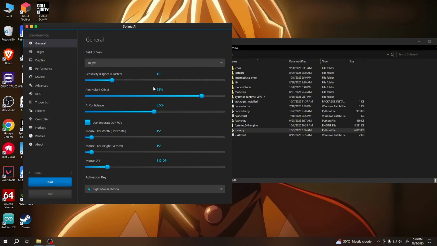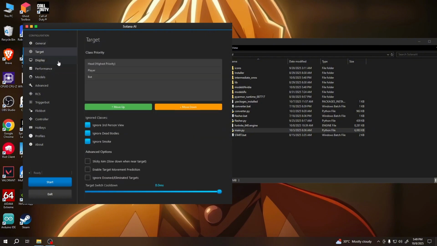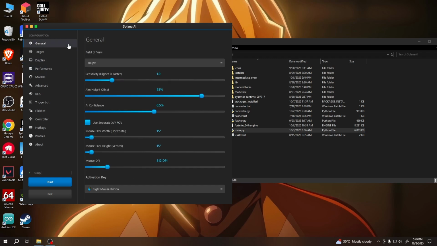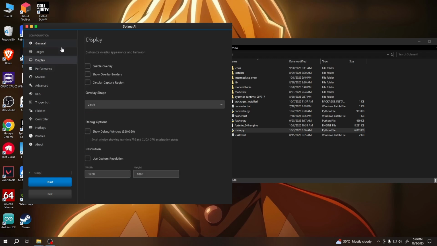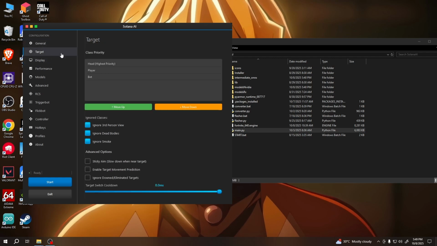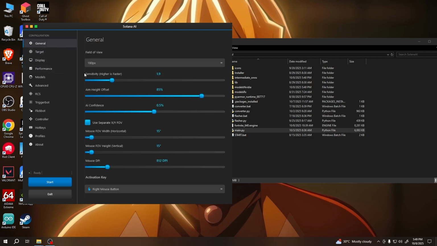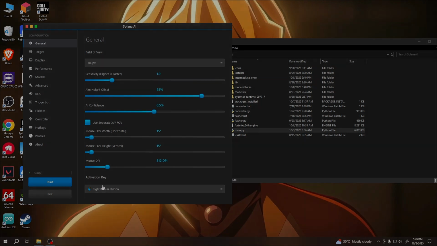Just configure it with the best settings for you. We all have different resolutions or monitors. That's why you have to configure it yourself, but we have our configs on our Discord server. So yeah, that's all.